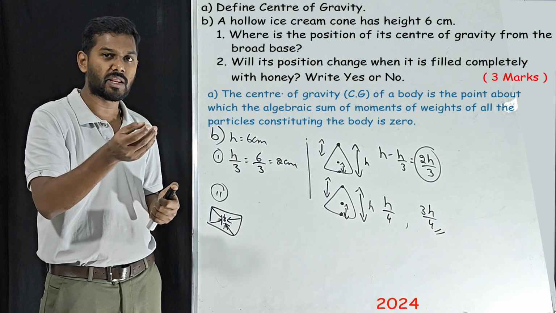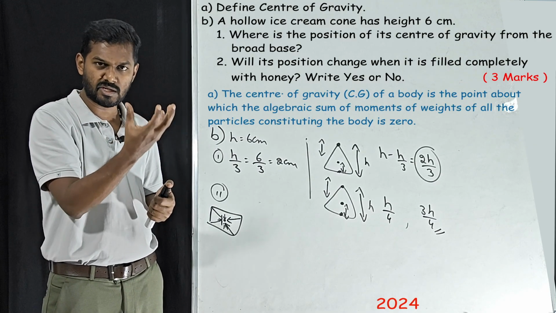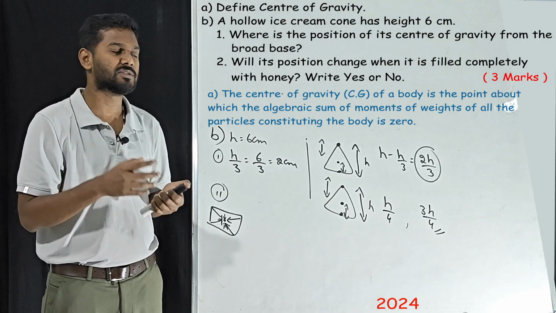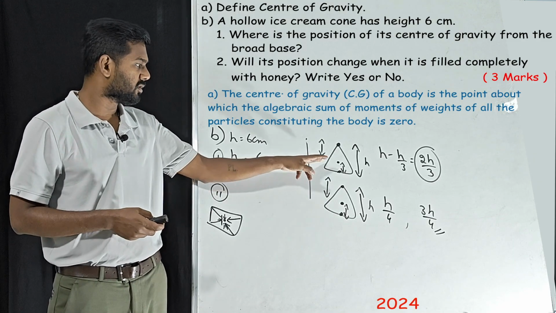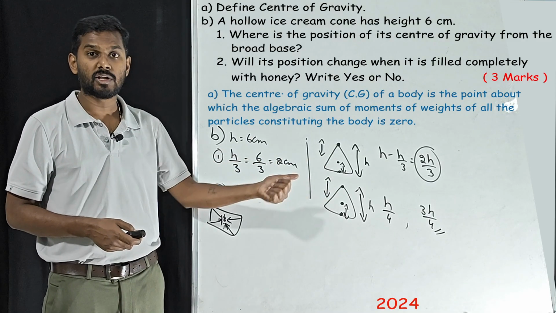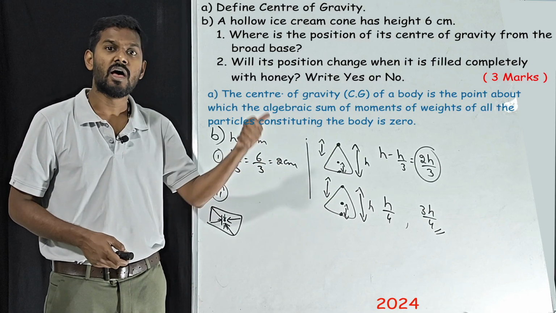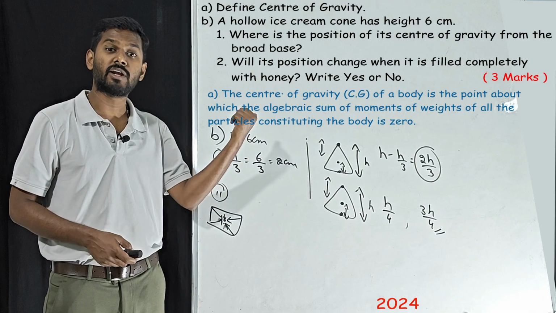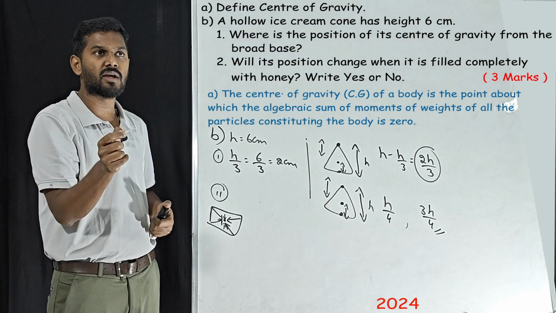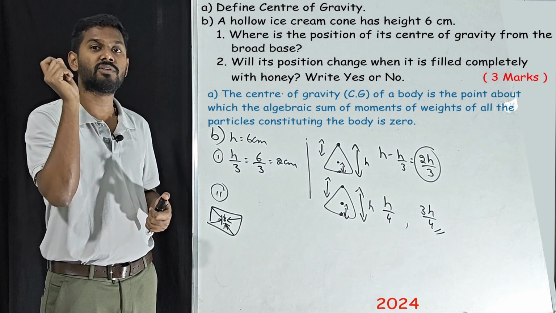Now after you fill the honey, do you think the center of gravity changes? Obviously, just now we have learnt that for a hollow cone and a solid cone we have different formulas, correct? So the center of gravity changes when it is converted from hollow to solid cone. So will the position of center of gravity change when it is filled with honey?